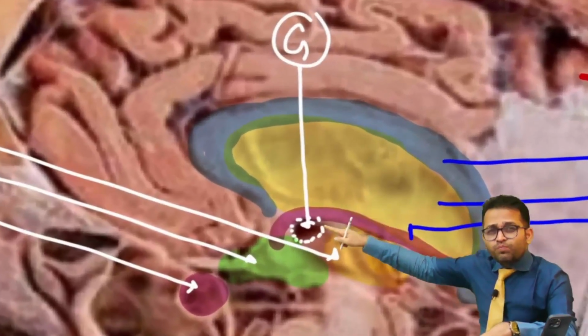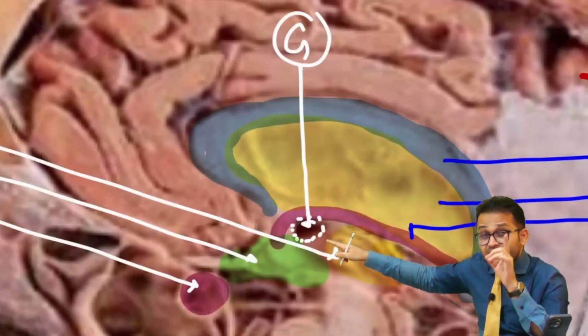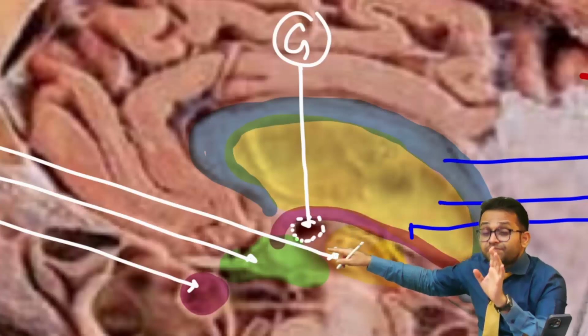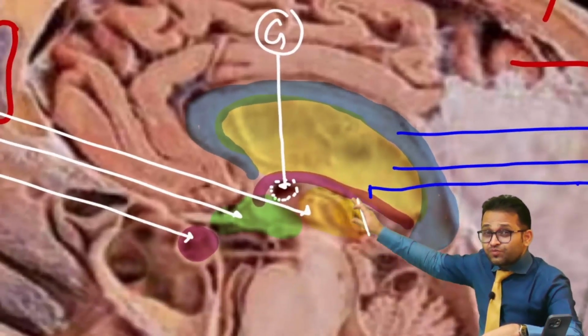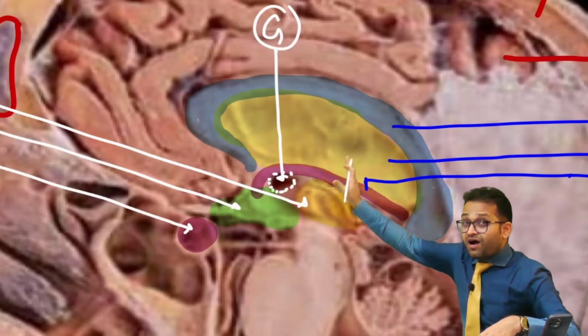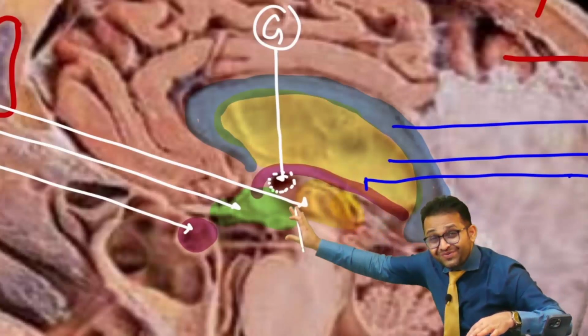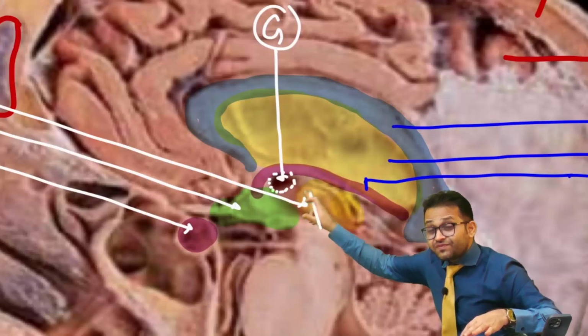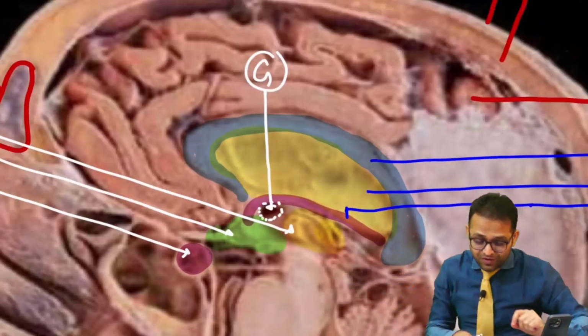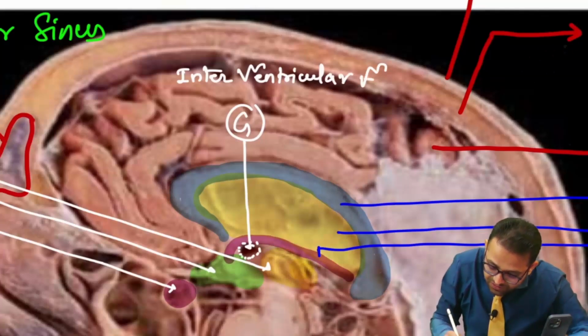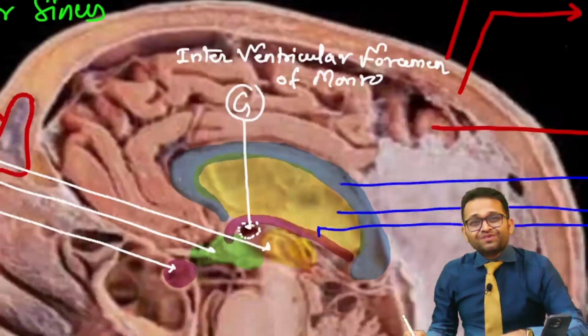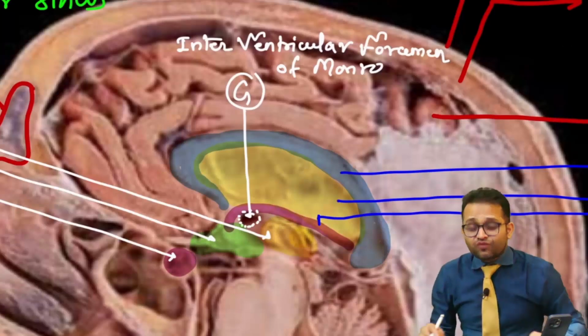Sir, there is one opening, one foramen. Yes, sir. This foramen will connect the two lateral ventricles with the third ventricle. Fine, sir. This particular area just below the fornix is the zone of the third ventricle. So the lateral ventricle is connected with our third ventricle. Yes, the name of this foramen is, remember, the interventricular foramen of Monro. Getting the point, everyone? This is the interventricular foramen of Monro.